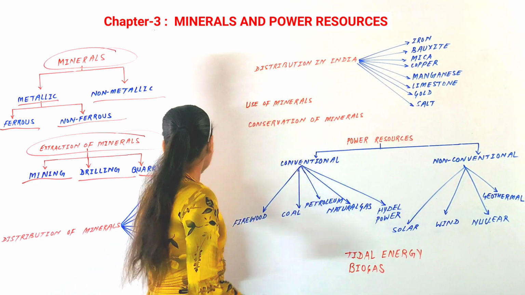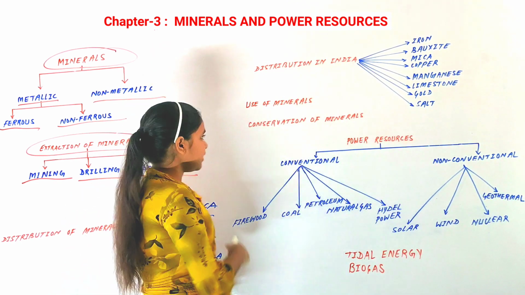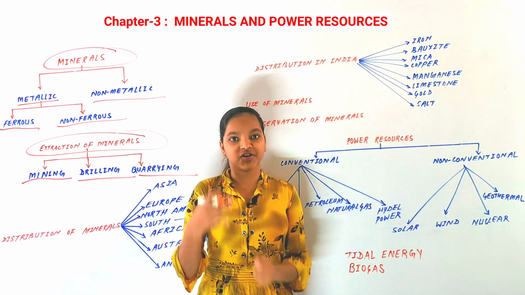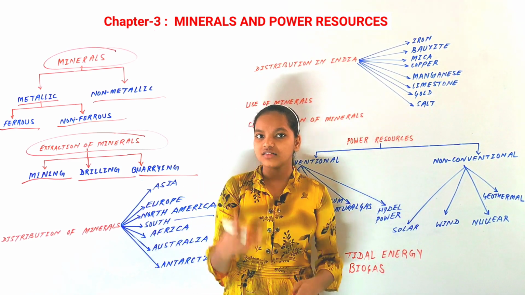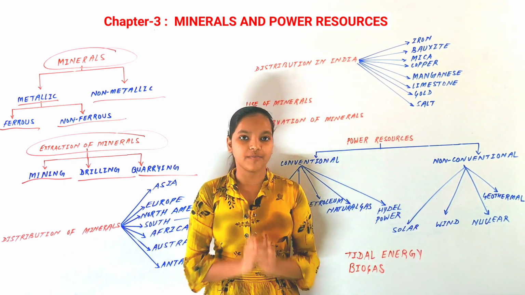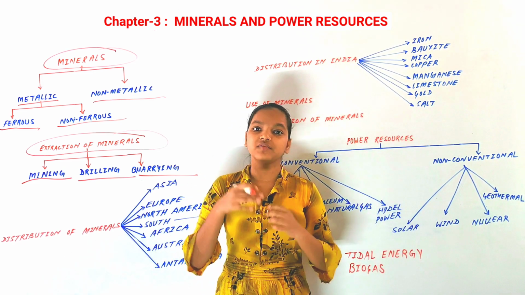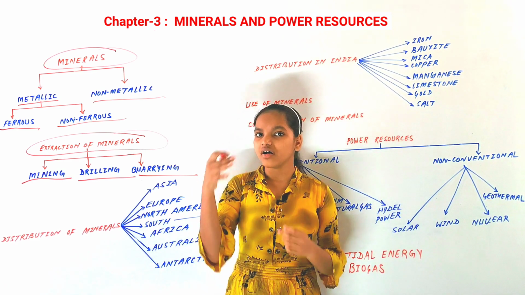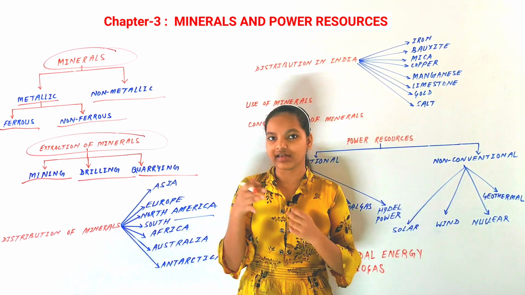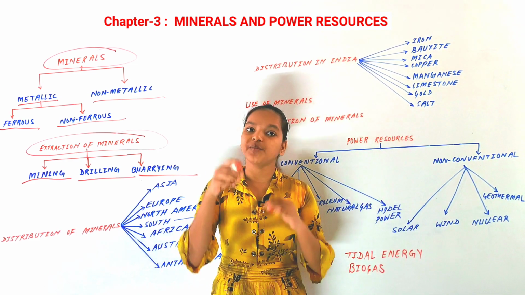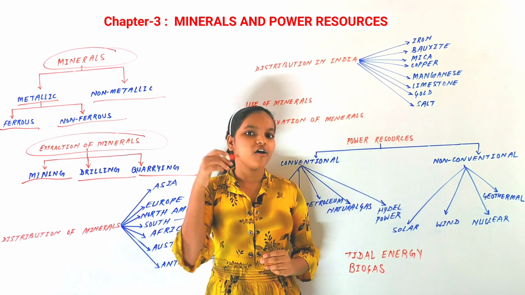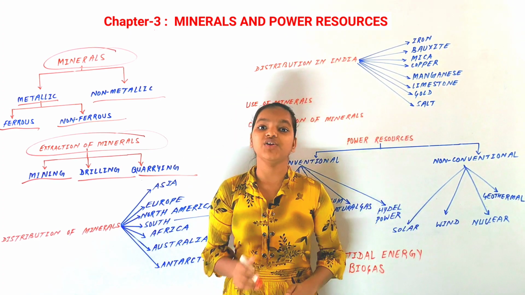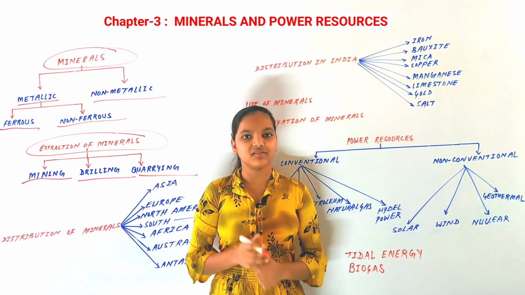Now the next process is drilling. What do we mean by drilling? You know that petroleum and natural gas are present in the earth's surface at a very great depth, and to take them out we do drilling. Drilling is mainly for petroleum, oil and natural gas. The process of extracting oil, petroleum and natural gas is called drilling. We drill them out from the earth's surface.